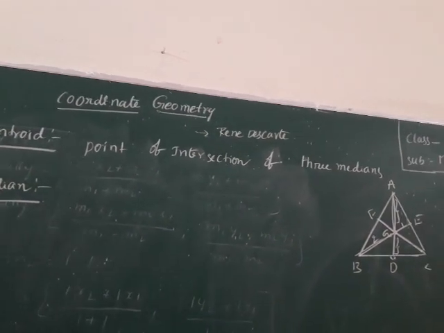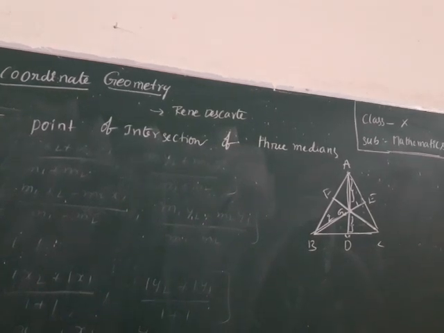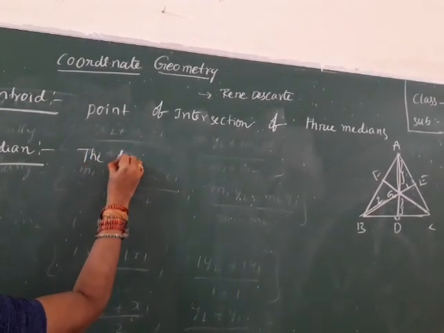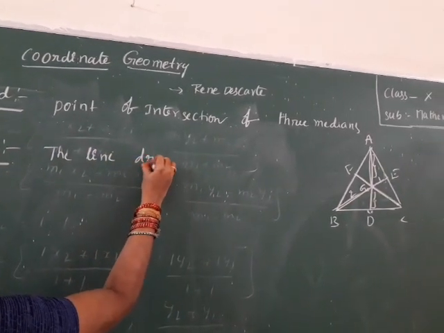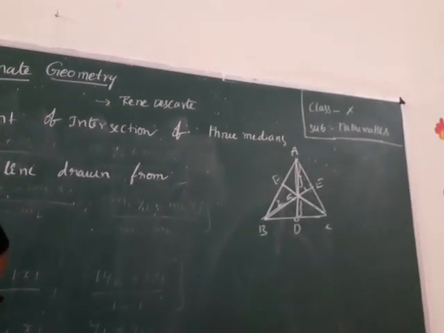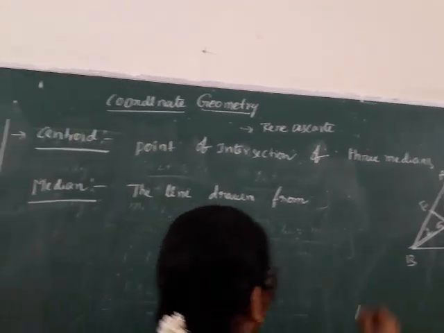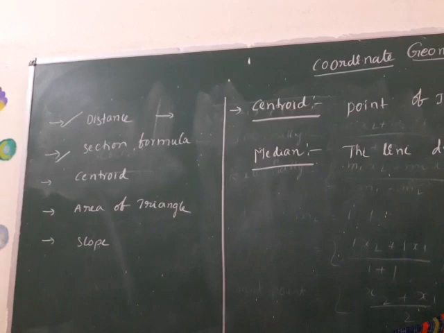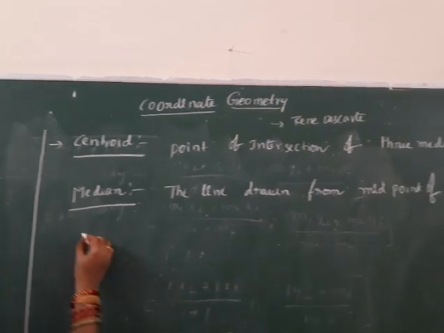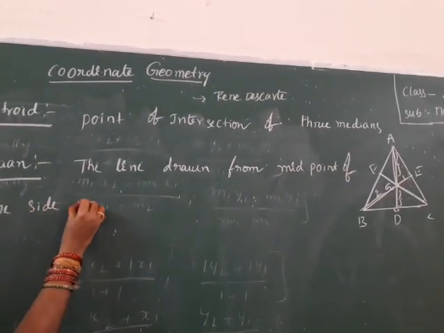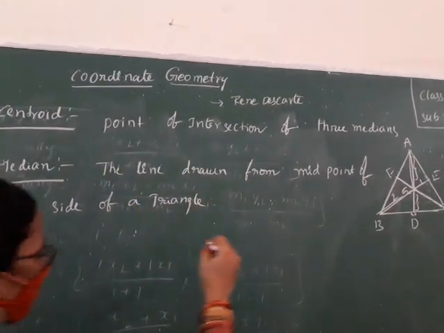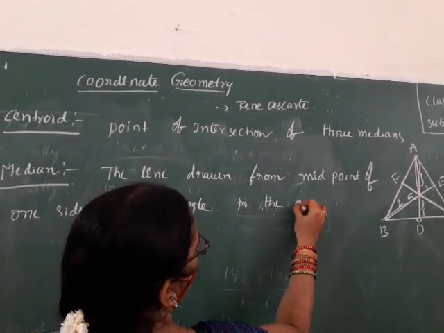Write down: the line drawn from the midpoint of one side of a triangle to the opposite vertex.